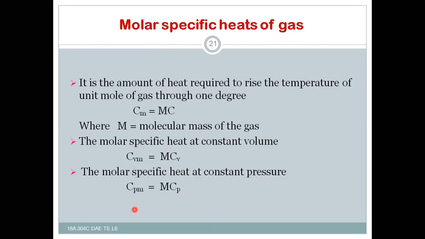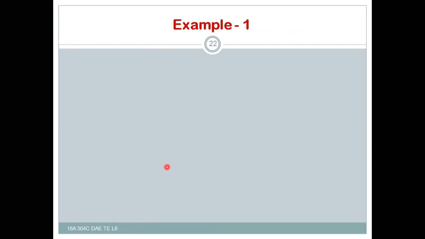So this is all about what we have covered so far in this discussion. We have discussed Avogadro's law, Joule's law, and Reynolds law. We discussed specific heat, its definitions, and specific heat at constant volume and at constant pressure. We also completed molar specific heat of gas in this lesson. So let us have small worked out problems.